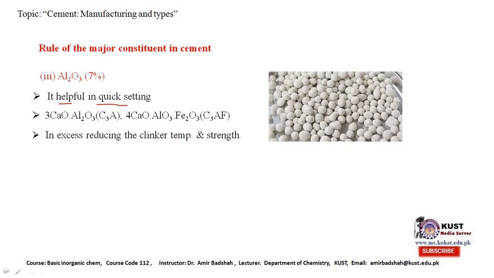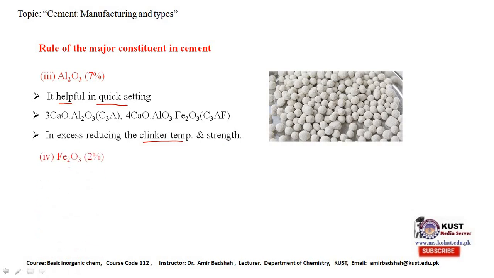If we use it in excess amount, it will affect two things. One, it will decrease the temperature of the clinker. That should not decrease, it should be at high temperature. So if we use alumina in excess amount, it will reduce the temperature of the clinker. And second, it also reduces the strength of the cement.